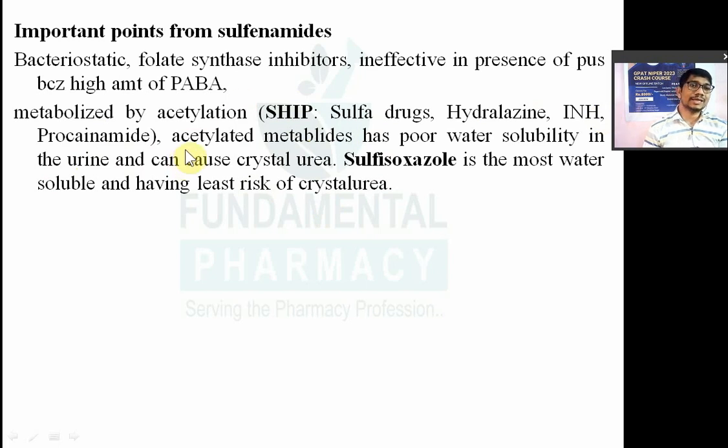Now the acetylated metabolite of sulfa drugs will have poor water solubility, and that's why they deposit into the renal tubules, or they can recrystallize in the renal tubule, and that's why crystalluria is an adverse effect. तो यहाँ पे सल्फोनामाइड्स का मेटाबॉलिज्म होता है एसिटाइलेशन से, और एसिटाइलेटेड मेटाबोलाइट जो होता है सल्फा ड्रग का वो वाटर इनसोल्युबल होता है और वो क्रिस्टलाइज होता है कहाँ पे? यूरिन में. That's why sulfa drugs have crystalluria. यहाँ पे याद रखना है आपको, क्वेश्चन आता है acetylated metabolite because sulfonamides are metabolized by acetylation reaction.